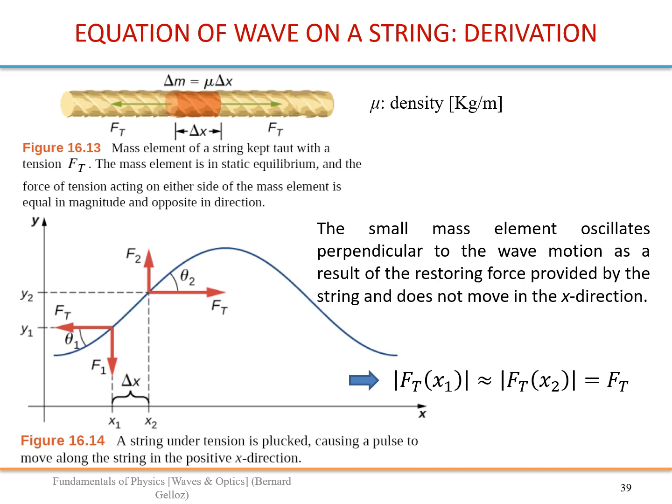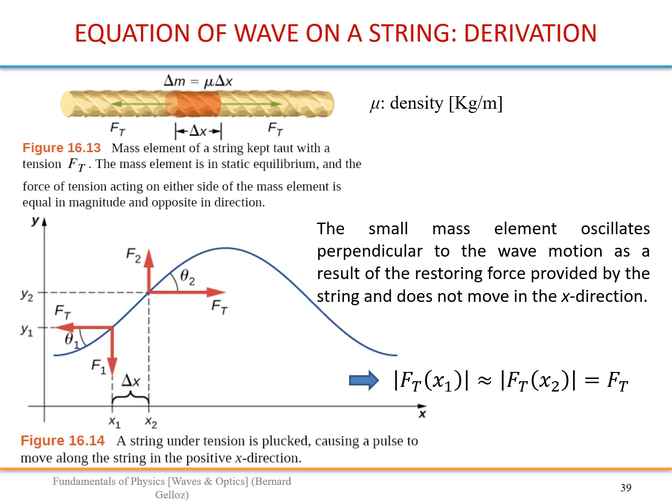So, of course, we have the tension on this side of delta m and on this side, and because that piece of mass doesn't move in the x direction, the horizontal component of the tension should be the same on both sides. So this is of course a small approximation. So we can say that Ft at x2 is equal to Ft at x1.